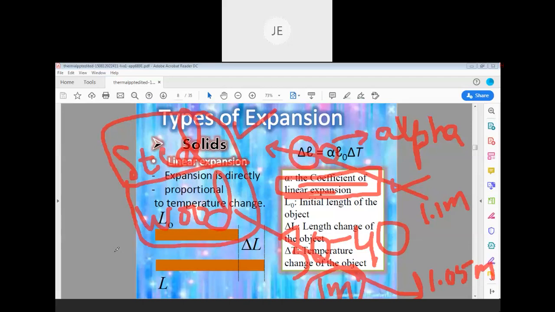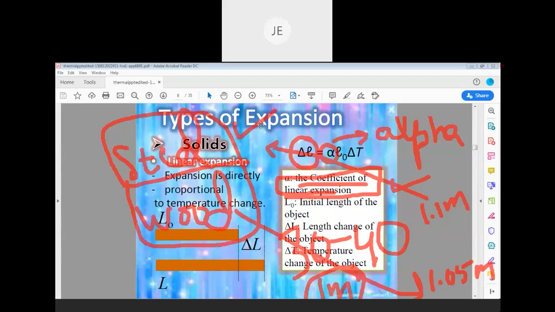Why? We have not learned the reason. We have just learned the activity like wood, steel rod, iron rod we have taken, and we have understood that activity. But why? The reason is thermal expansion, linear expansion coefficient value for steel is more compared with the wood.